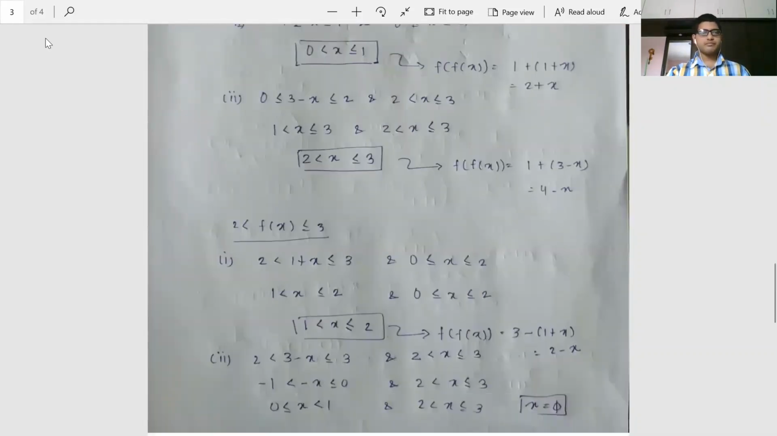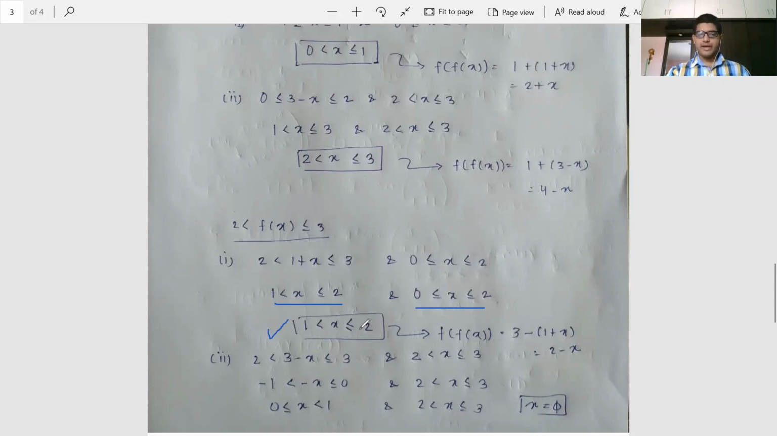Clear? There again similar calculations we have to do. When x lies between 0 to 2, f(x) is going to be 1 plus x. So 1 plus x must lie between 2 and 3. Solving this, we get this, and solving the second part we're going to get this. We take the intersection and we result the range of x values as x belongs to open 1 to closed 2.